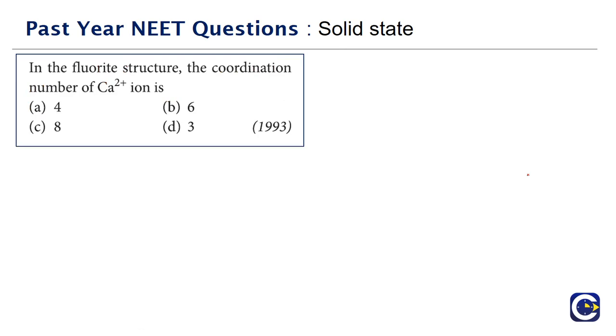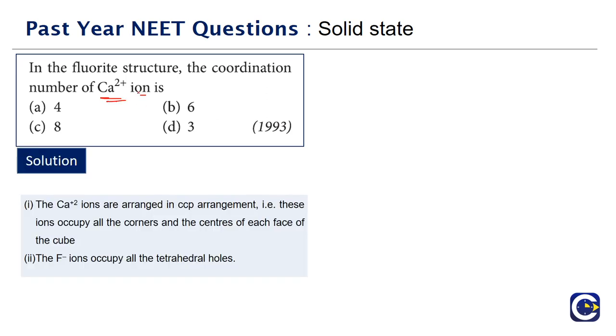Let's look at the next question. This is a question that came in the year 1993. It is based on the fluorite structure. In the fluorite structure, the coordination number of calcium 2+ ion is? So what is a fluorite structure?